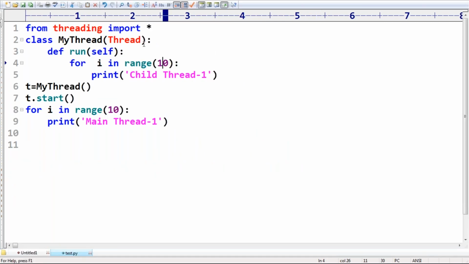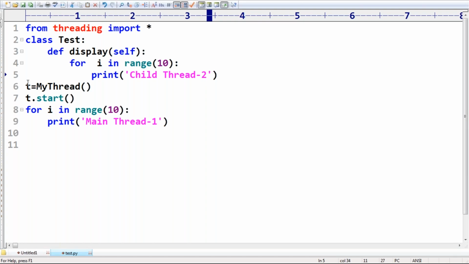Now just observe this class. This is the test I'm taking. I'm not extending anything. I'm just defining a normal class Test, and a display method, my own method, printing child thread 2.